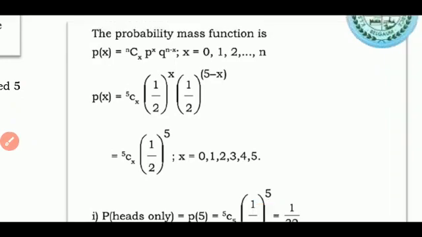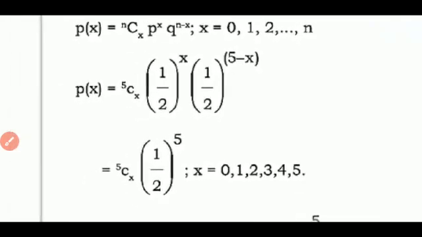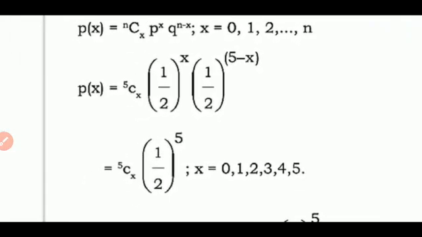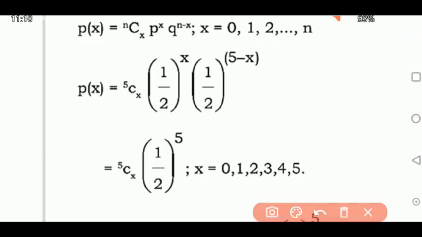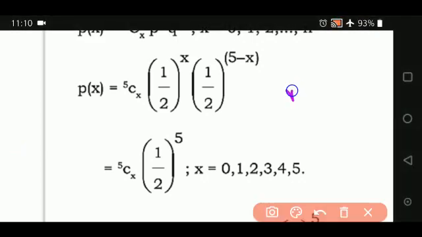Once you write the probability mass function, you are going to substitute the values. What is the value of n? n is equal to 5 and p is equal to 1 upon 2. Why p is equal to 1 upon 2? Because it is an unbiased coin. Please remember, when the word fair or unbiased comes, the value of p is always understood to be 0.5.